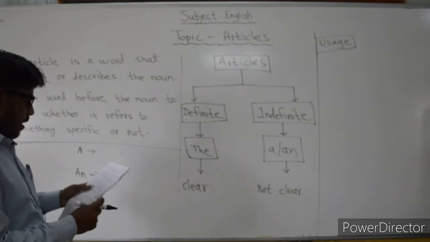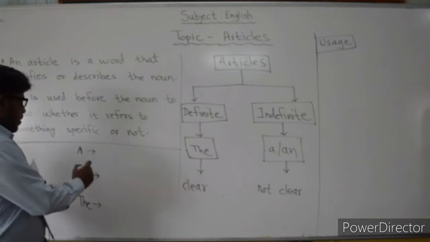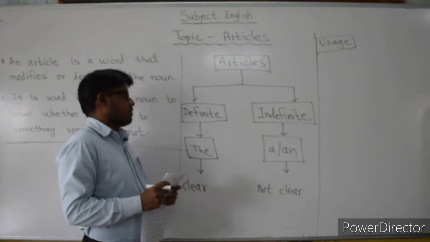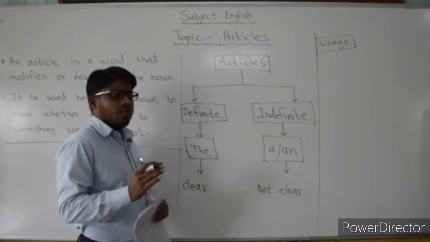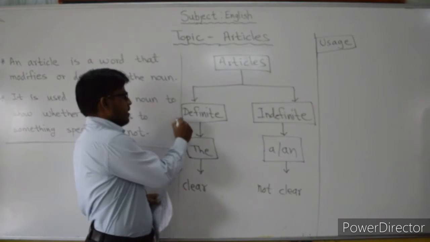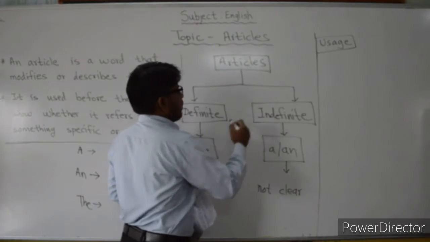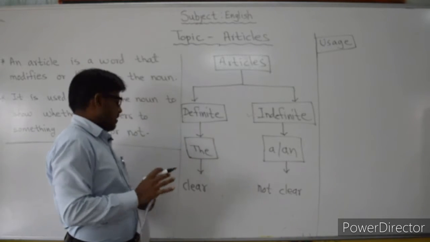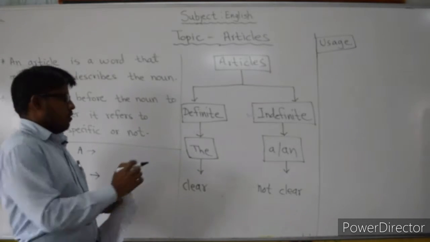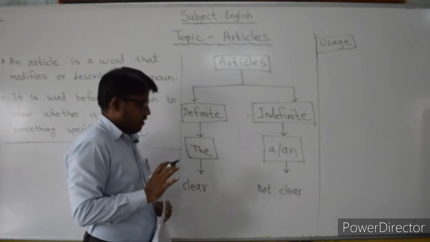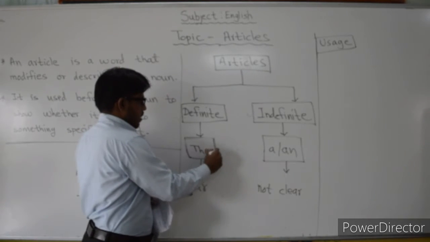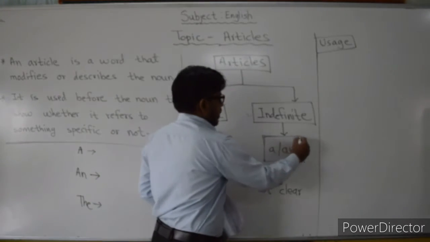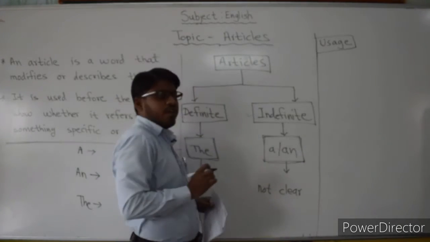So there are three articles: a, an, and the. First of all we will see the diagram of articles. See, there are two kinds of articles. First one is the definite and second one is the indefinite article. Among these three articles, the is the definite article, and a and an are considered indefinite articles.